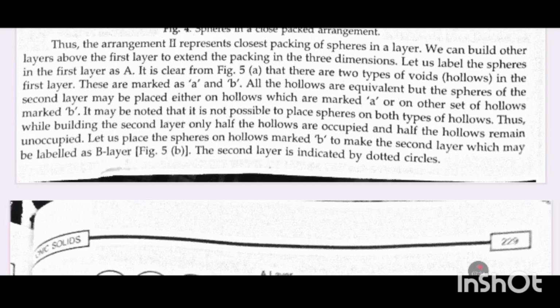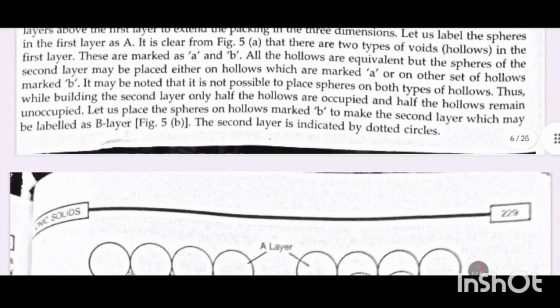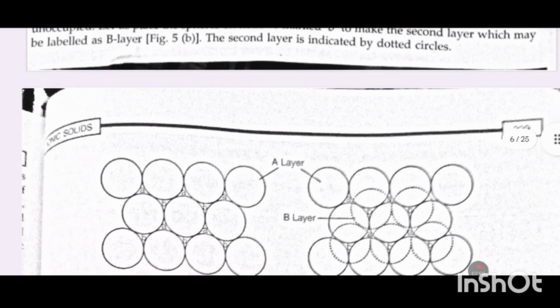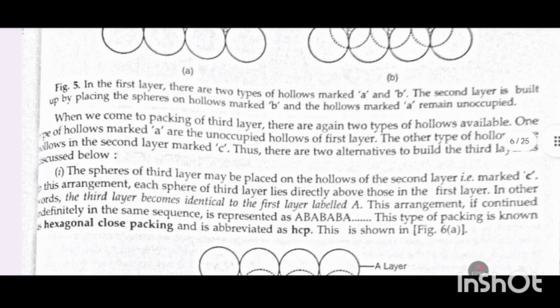Thus, while building the second layer, only half the hollows are occupied and half the hollows remain unoccupied. Let us place the spheres on hollows marked B to make the second layer, which may be labeled as B layer. The second layer is indicated by dotted circles.